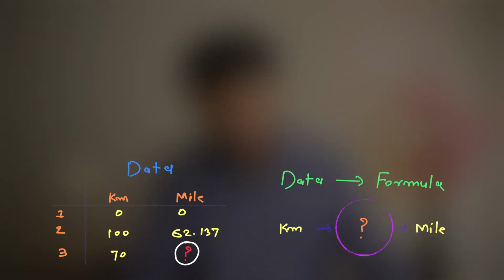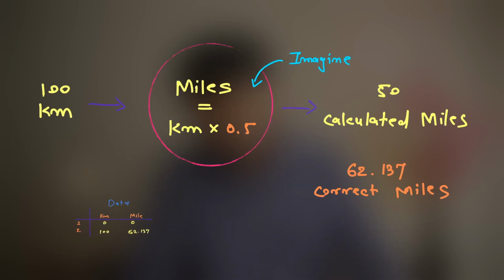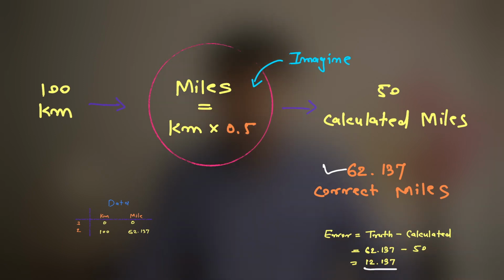So let's imagine miles is equal to kilometers times 0.5. So if there is 100 kilometers, then it gives 50 miles. But from the data we know that the correct answer is 62.13 miles. So error is equal to truth minus calculated. That means 62.13 minus 50 is equal to 12.13. This is a huge error. Let's try to minimize it.